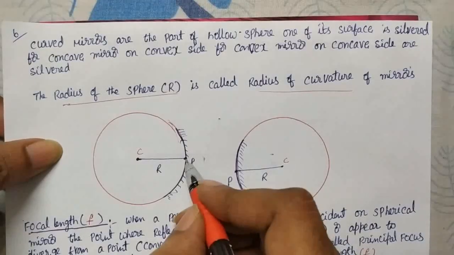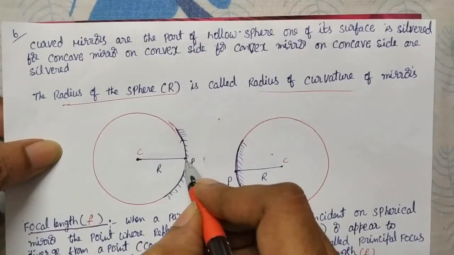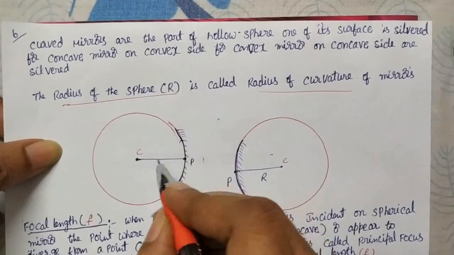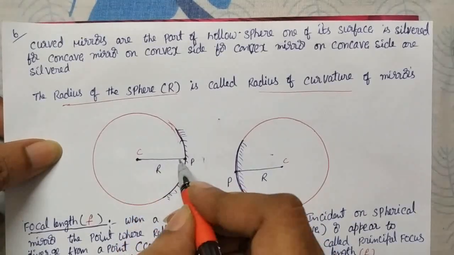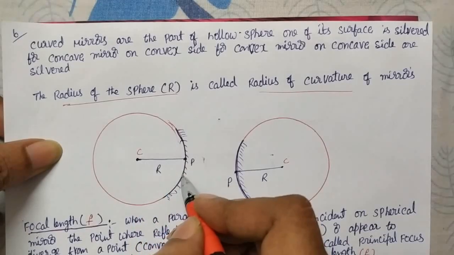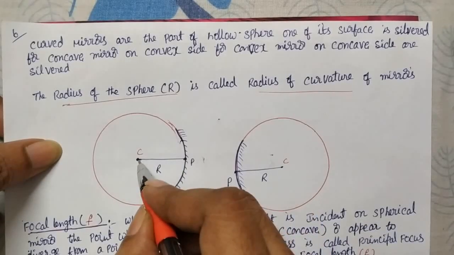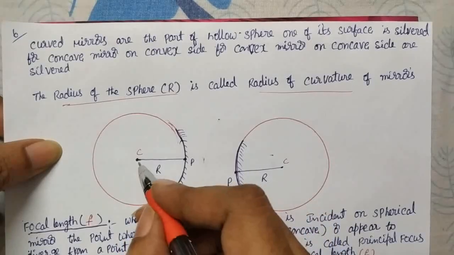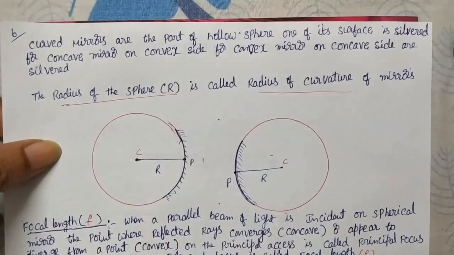The center of the mirror is called the pole of the mirror. The distance between the pole and the center of the sphere from which it was removed is called the radius of curvature of the mirror. The center of the sphere is the center of curvature.